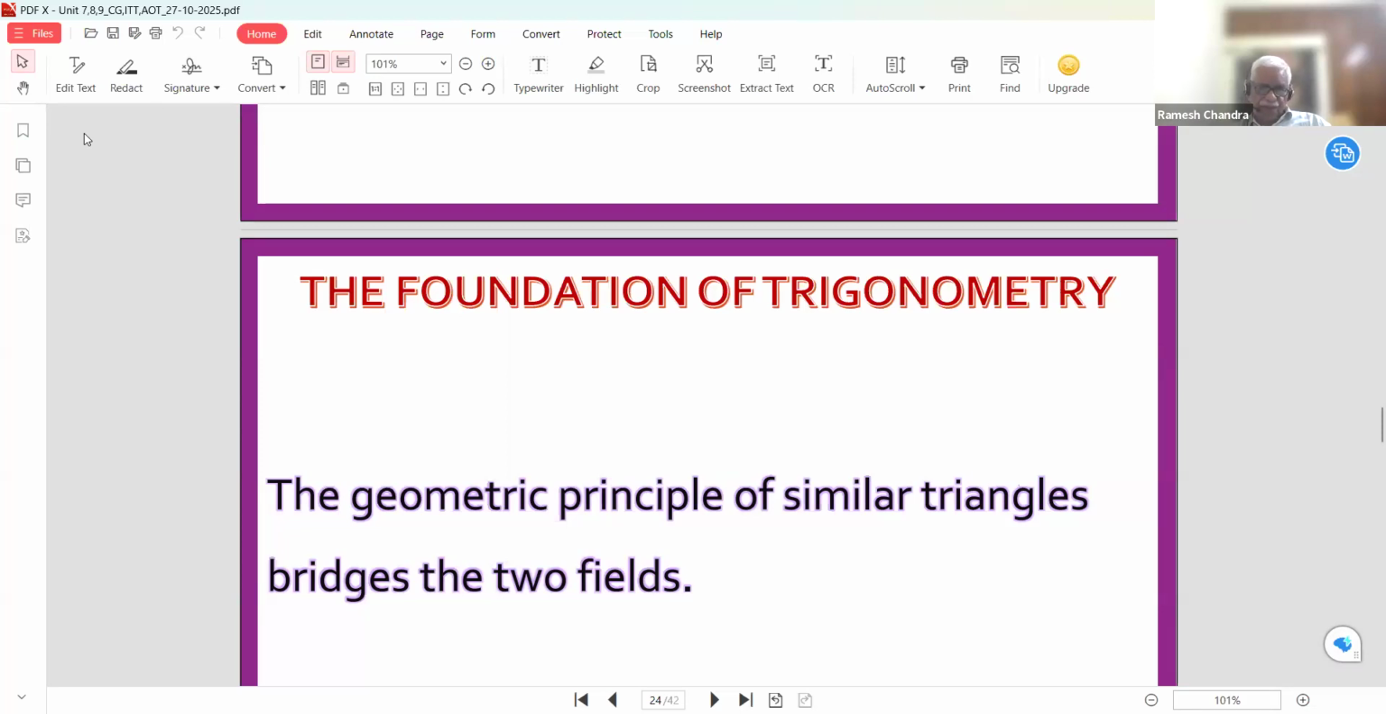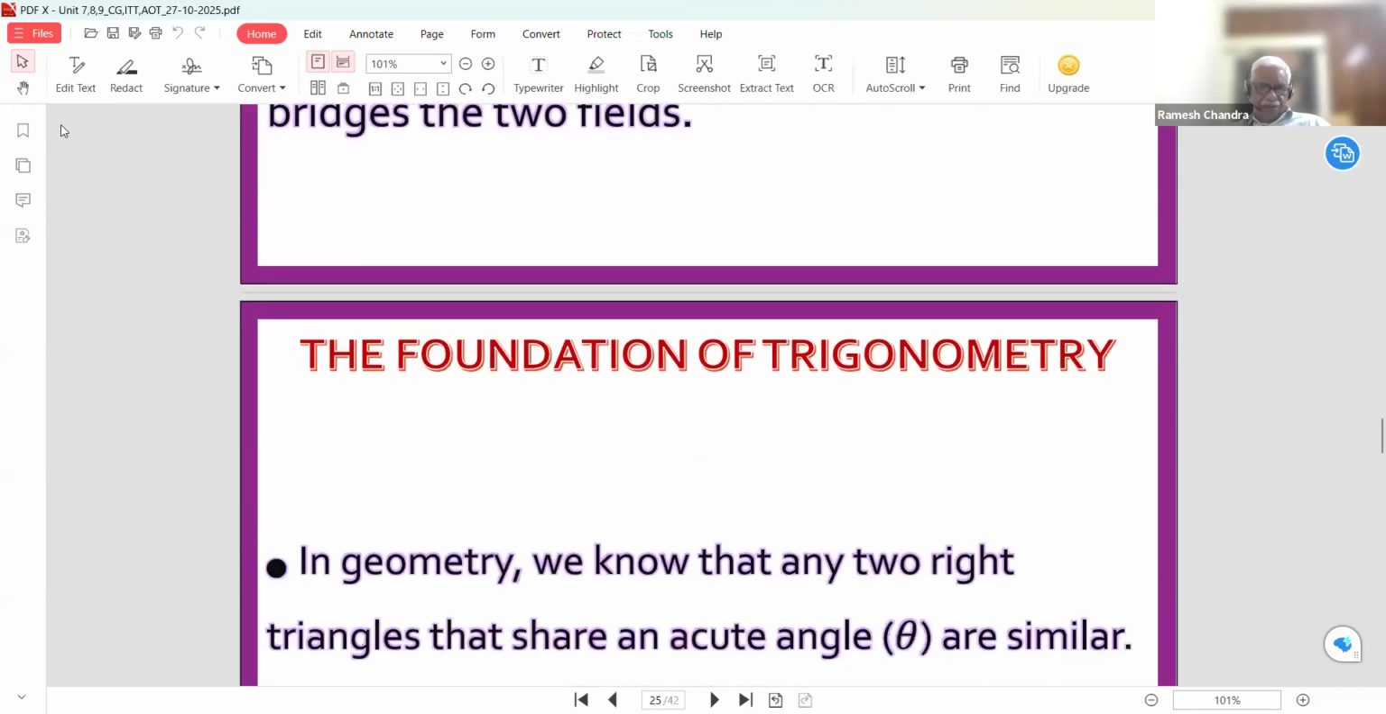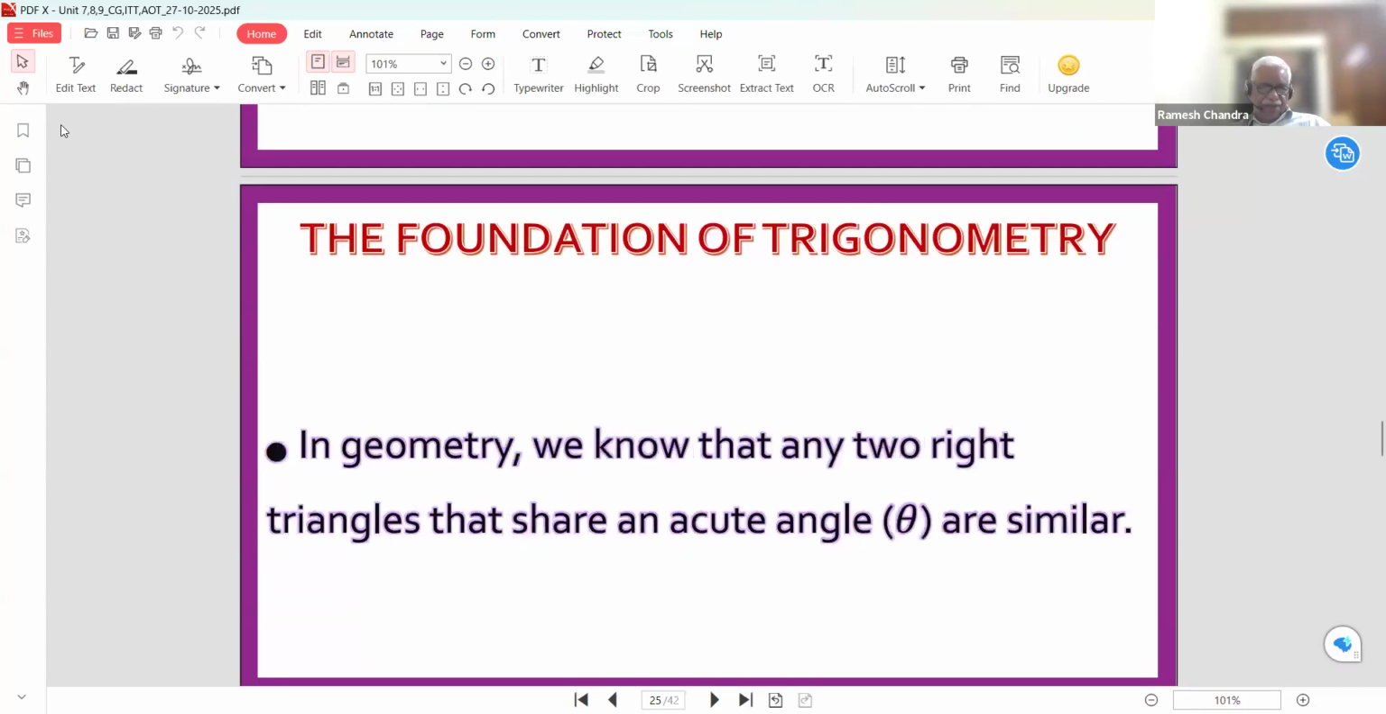That is, we can use the similarity properties of a triangle to develop trigonometry, and that bridges the two fields. The foundation of trigonometry: in geometry, we know that any two right triangles that share an acute angle theta are similar.